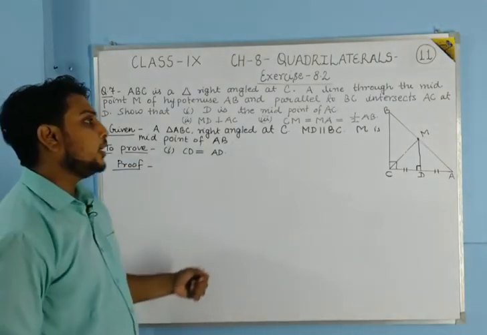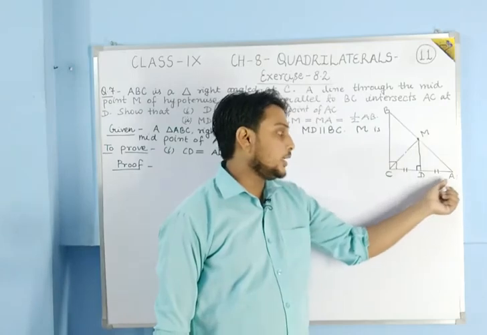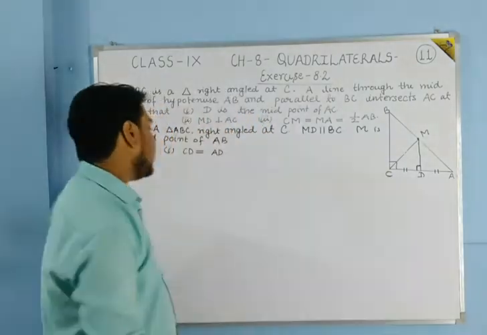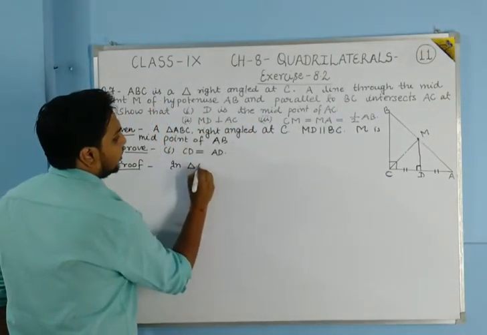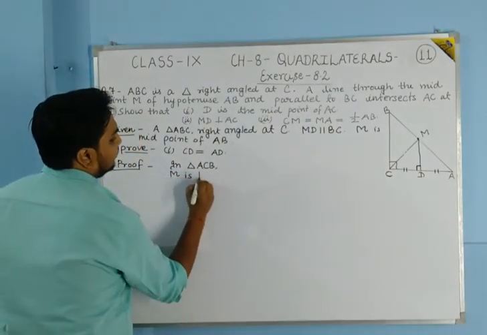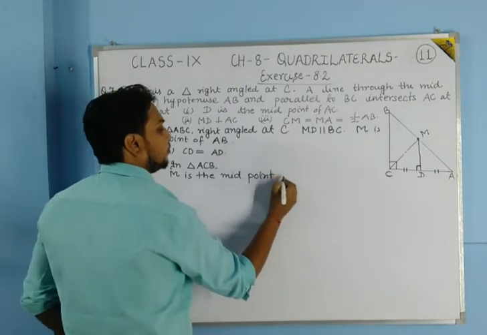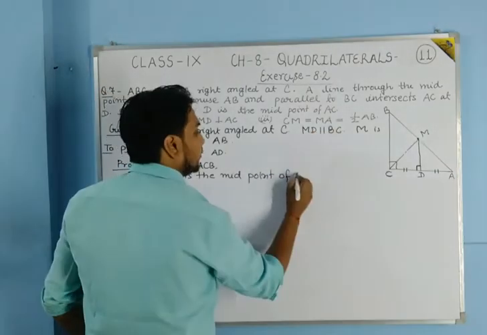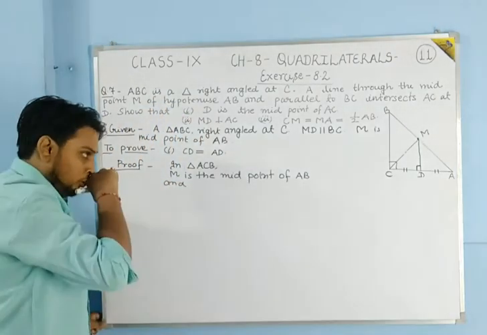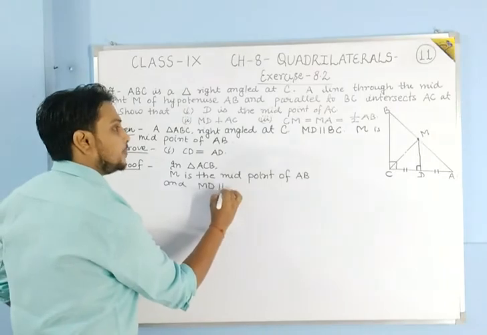How will we prove it? See students, if we talk about the triangle ACB, in triangle ACB, M is the midpoint of AB and MD is parallel to BC.